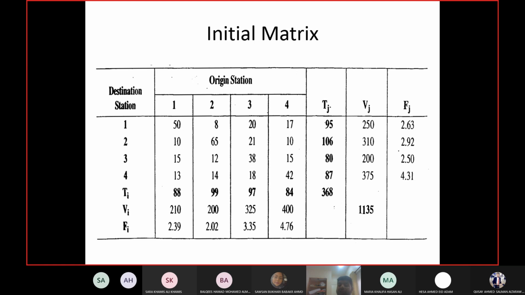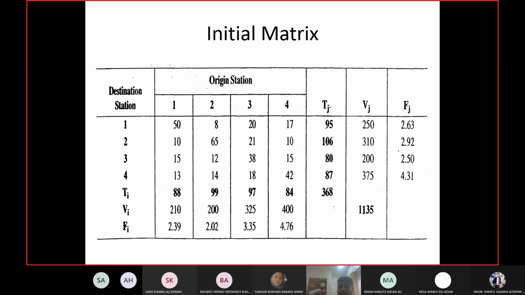Now the values from the field cannot be changed, so the volumes Vj and Vi, column Vj and row Vi, will not be changed. You have to change the numbers in the matrix so that the summations are updated. Then you will calculate the ratios again. How to change the numbers in the matrix?